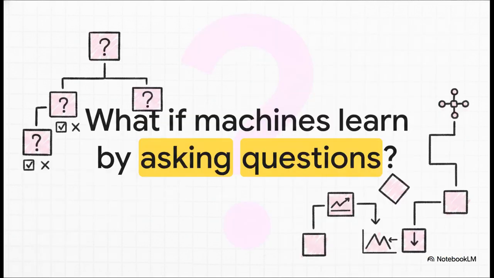So, we've seen how measuring mistakes and walking down that optimization mountain powers everything from a simple straight line all the way to massive neural networks. But I want to leave you with a bit of a provocative thought today. What if we abandon lines and math equations entirely? What if a machine could learn simply by asking a series of logical yes or no questions, exactly like a human reasoning through a problem? Well, that fascinating concept leads us directly into our next topic, decision trees. But that is an explainer for another day.